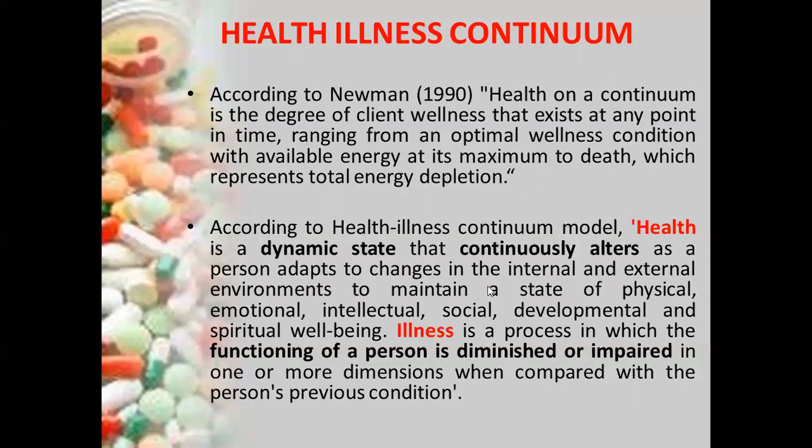Then illness is a process in which the functioning of a person is diminished. Whenever the individual is not able to function properly, that is termed illness. So according to the health illness continuum, illness means whenever a person is not able to function properly in his lifetime. Health means that the person will be adapting to the continuous changes in the environment so that he can maintain a state of complete well-being.